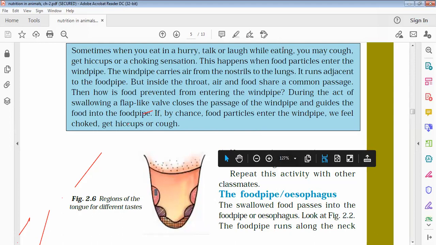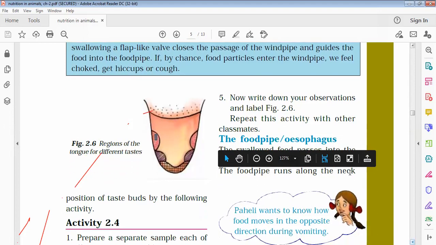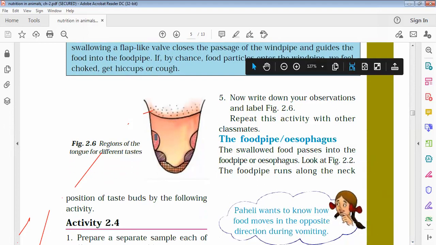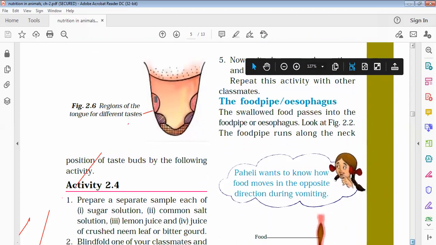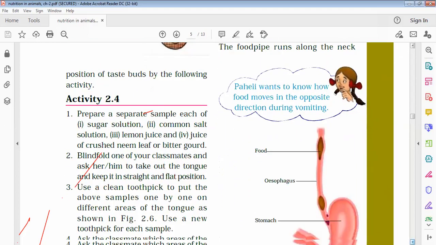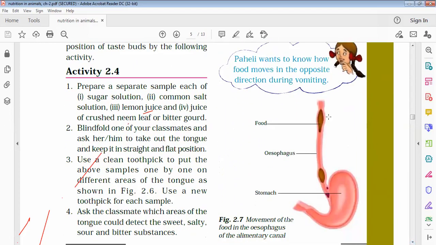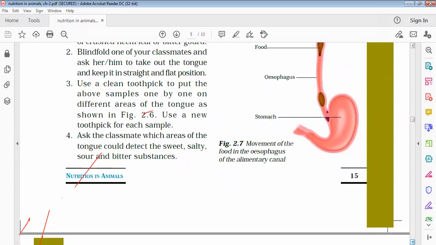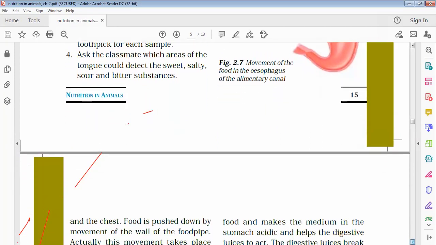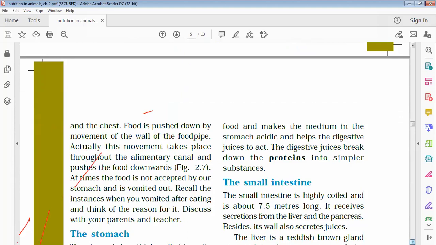So that is all for today. Tomorrow, one thing is left, food pipe or esophagus. We have already discussed it. One thing I would like to share with you all. You can see from this picture, the food is moving because the esophagus or food pipe is made up of muscles, and with the help of muscle movement, it reaches the stomach.